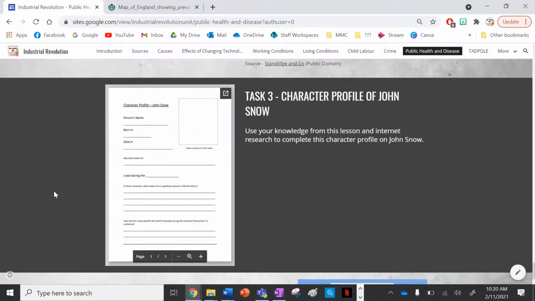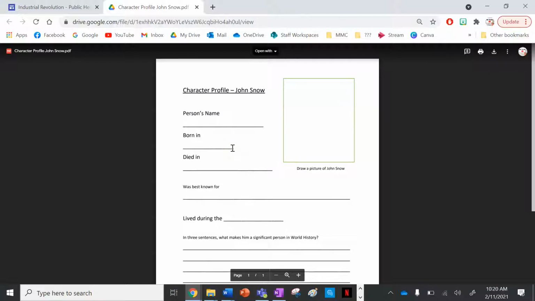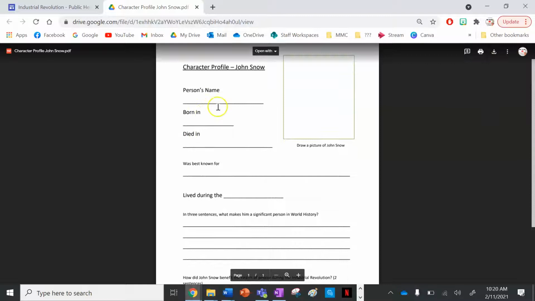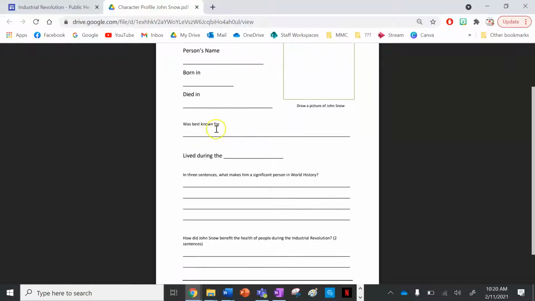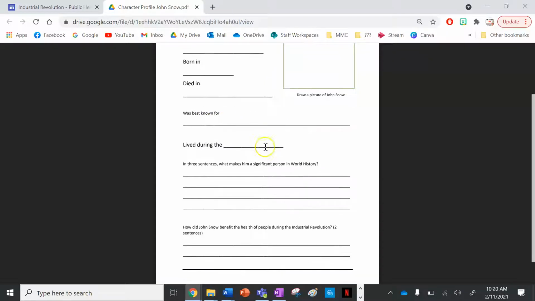Guys, you got a 3rd task here. You need to create a character profile on Jon Snow, so hopefully you were paying attention in that video. If you open up the character profile, if you're learning at home, you can print it by clicking on that button there. So you need to have his name, you need to have a picture of him, when he was born, when he died, what he was best known for, discovering the cure, or the cause of cholera really, which led to the cure, and the vaccines of cholera.